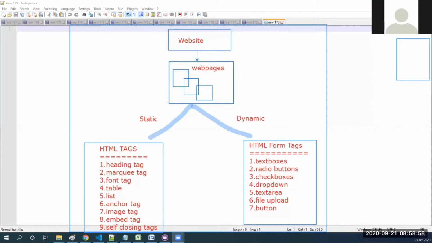What is a server? Any idea? Collection of data. We can say web pages. A server is nothing but one computer, that's it.